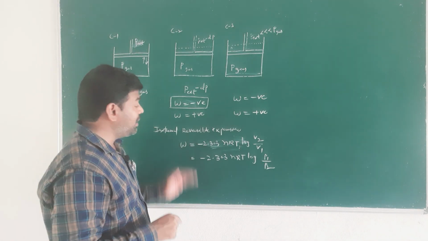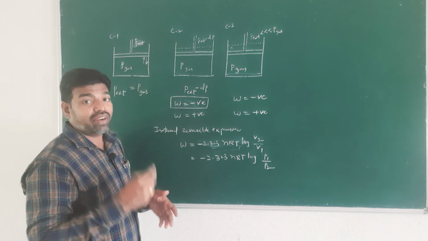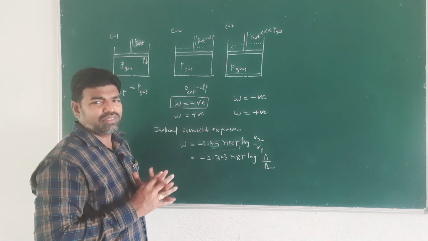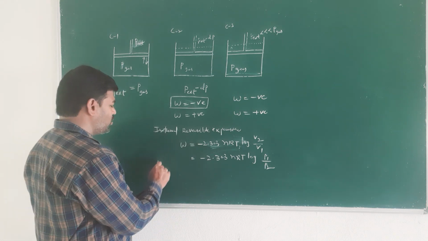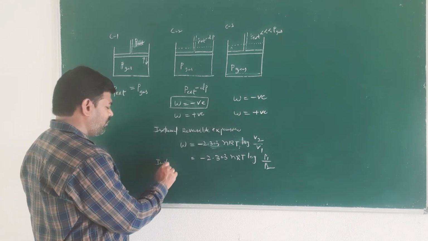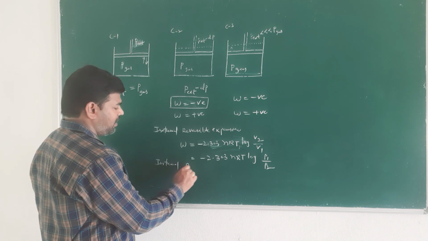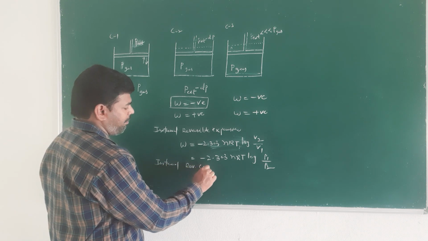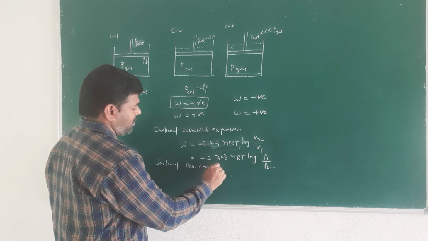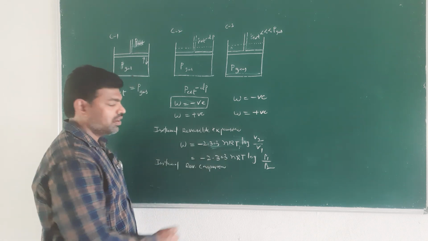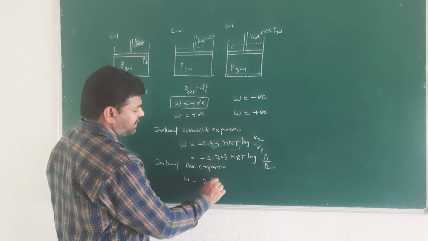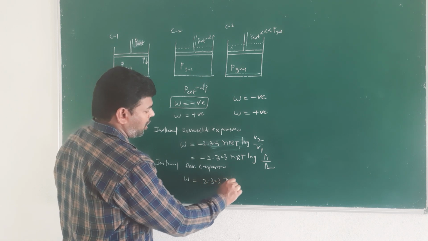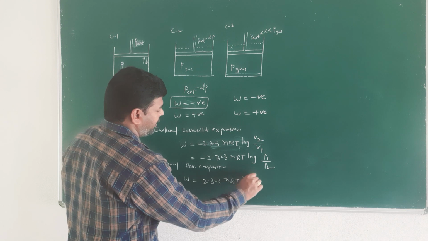For work done on the system, how can we calculate it? You just reverse the sign. For isothermal reversible compression, work W is equal to 2.303 nRT log V2 by V1.